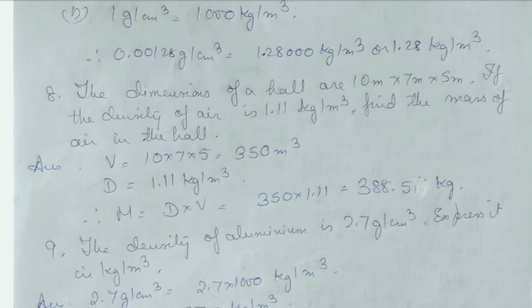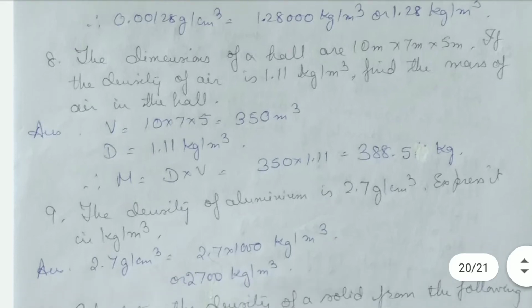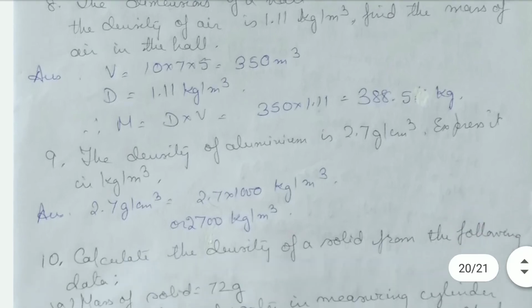So mass will be density into volume, that gives us 388.5 kgs. Now density of aluminium is given as 2.7 grams per centimeter cube, and express it in kg per meter cube. So 2.7 grams per centimeter cube will be multiplied by 1000. 2.7 multiplied by 1000 gives us 2700 kg per meter cube.